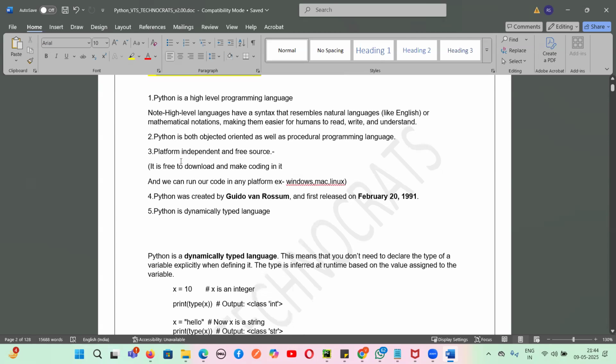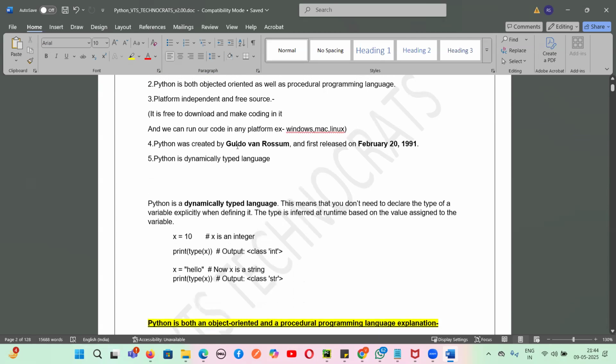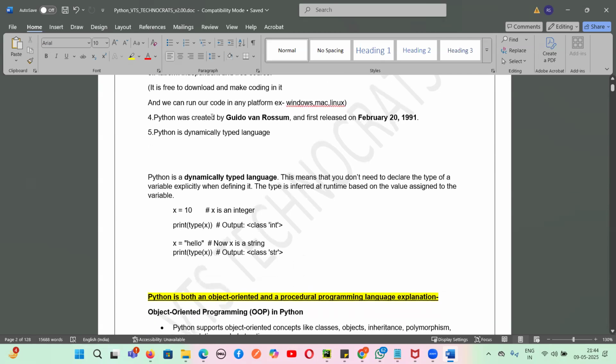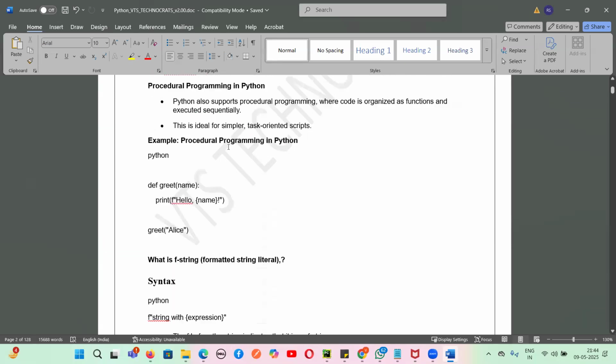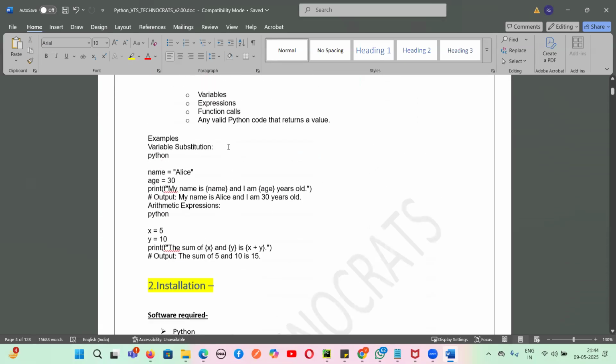Platform independent means you can use any operating system: Windows, Mac, Linux. Free and open source means we don't have to pay anything. It was developed by Guido van Rossum in February 1991. Python is a dynamically typed language. We do not need to specify the type of the variables we are using. It understands by itself.